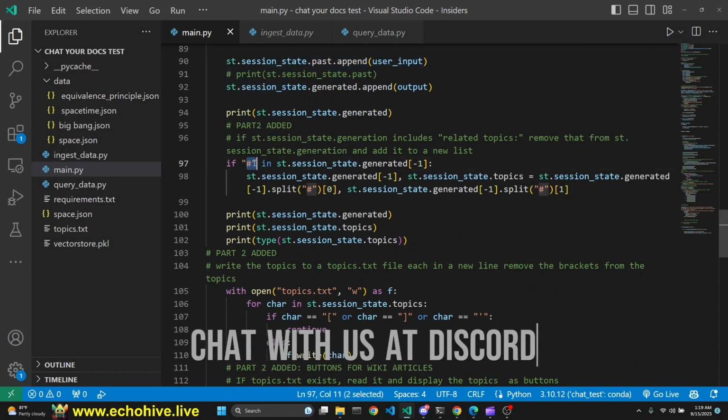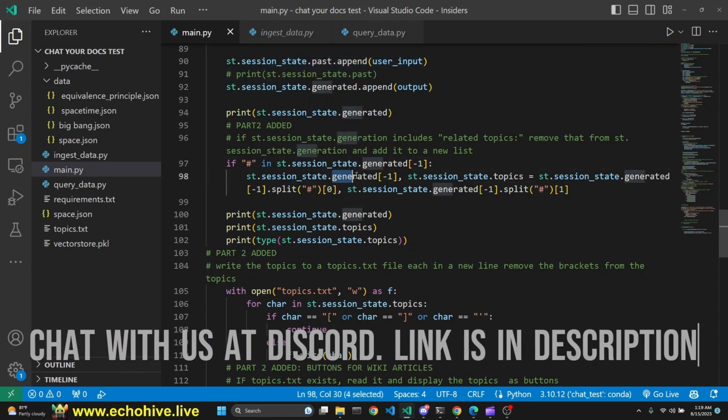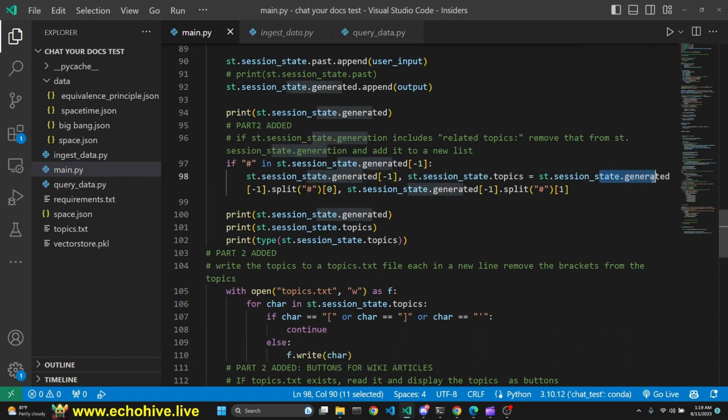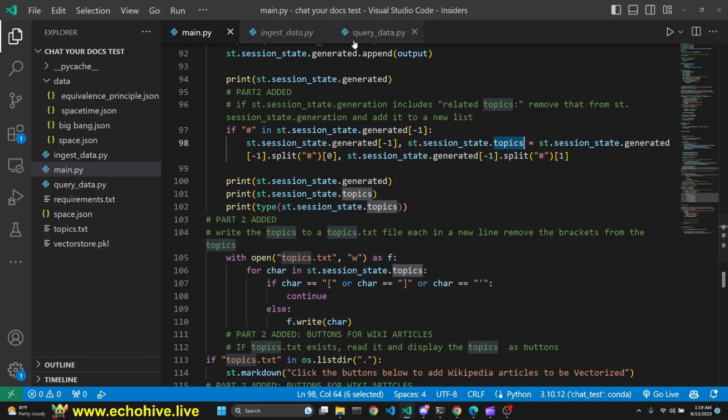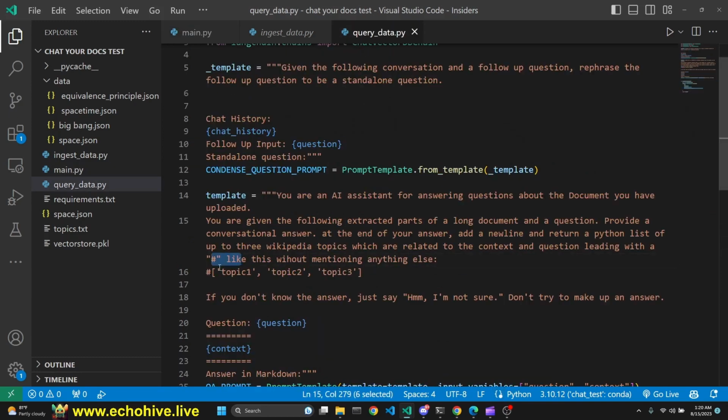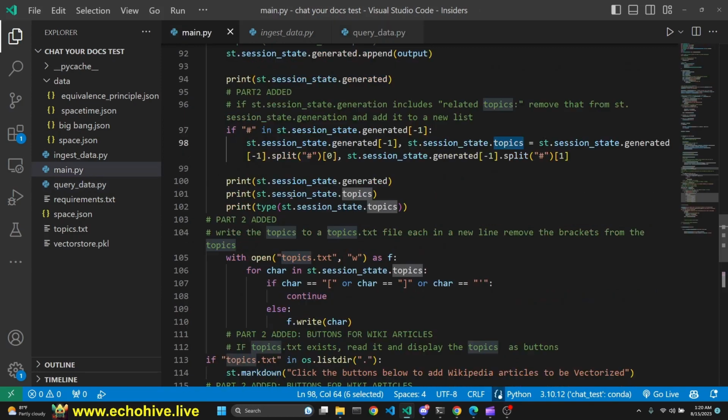And here we look for a hashtag symbol in this, and we split the generated output of the GPT. We get the first element and append it to the generated, and we append the rest of it into topics, because the generated output includes the hashtag and the topic list, as we have asked. We want to split them because we don't want to show the user the generated topics list, because we're going to display them as buttons.